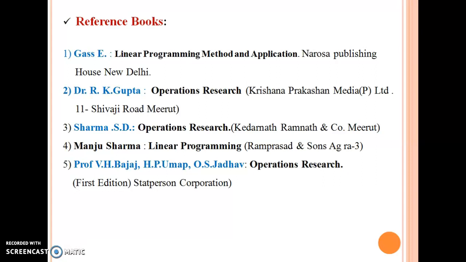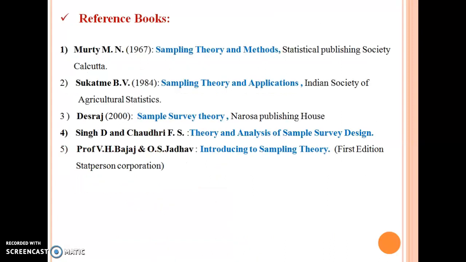So this is the actual structure and syllabus for semester 5.